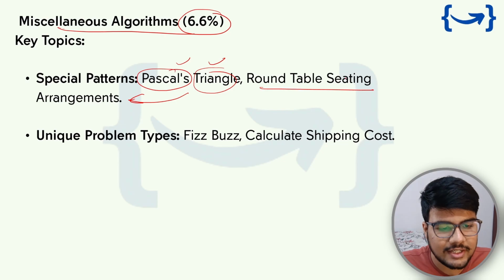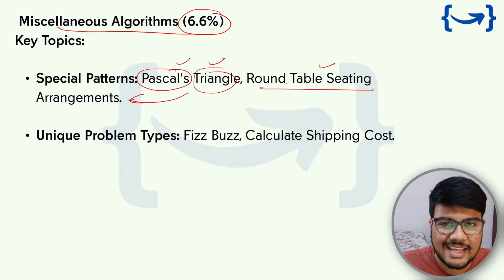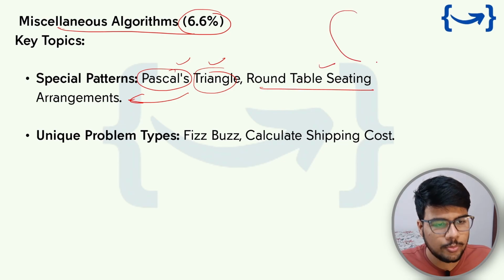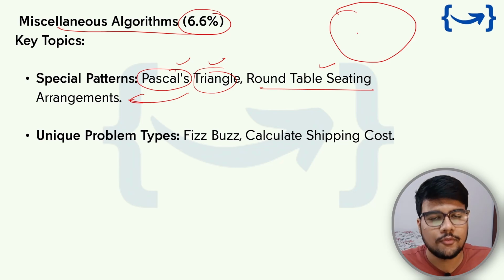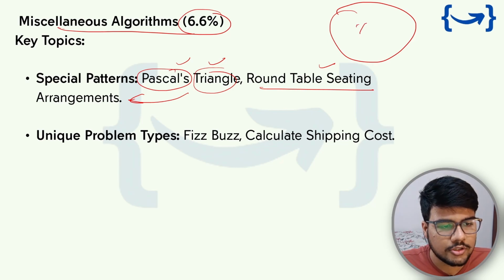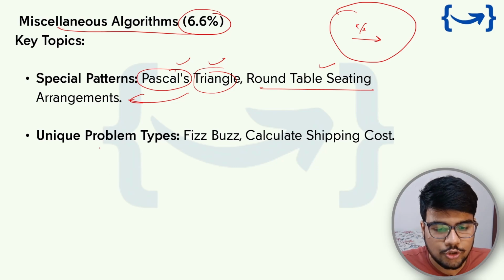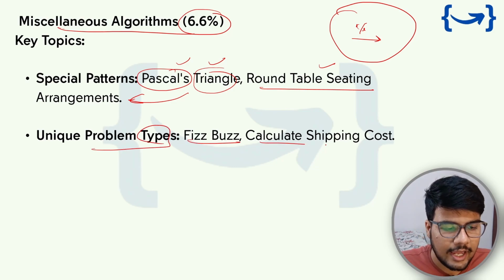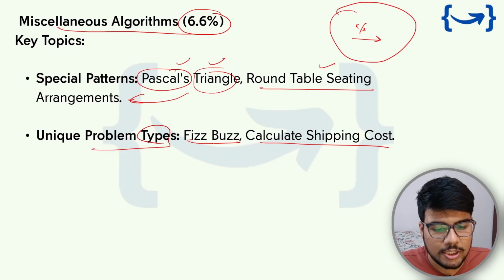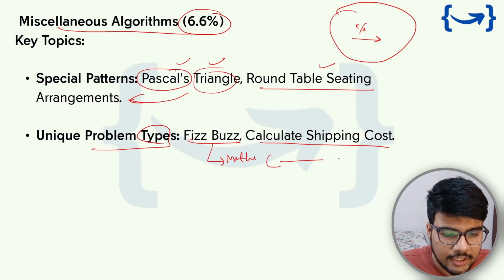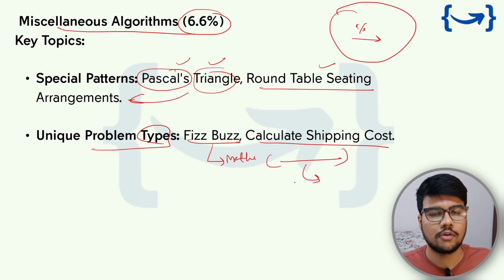Now, round table setting. It is a theoretical problem, and you can expect there will be a numerical formula, or something where you need to find the solution in an optimal manner, such as using the modulus operator or applying circular array questions. Okay, so unique problems like FizzBuzz and calculating the shipping cost are totally based on a mathematical formula, where you need to create a mathematical equation and try to solve that.